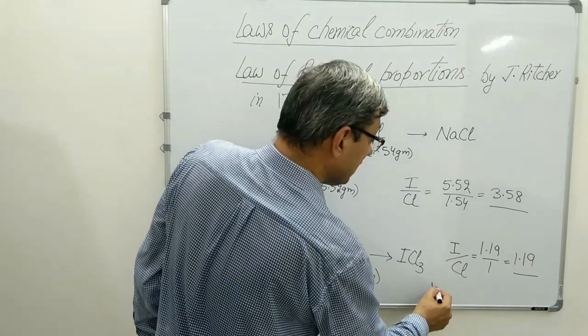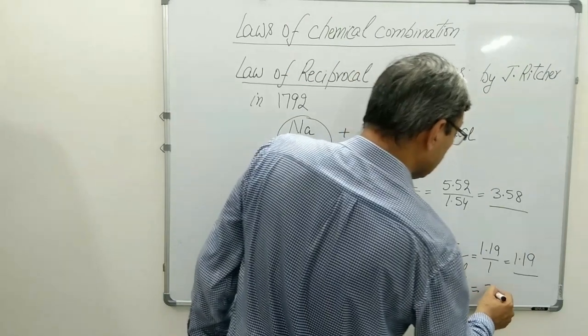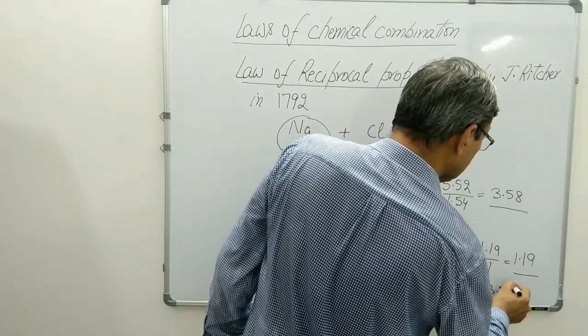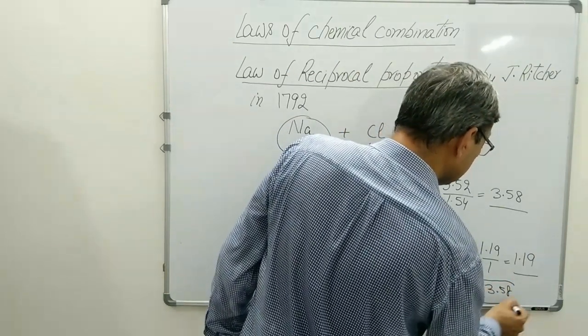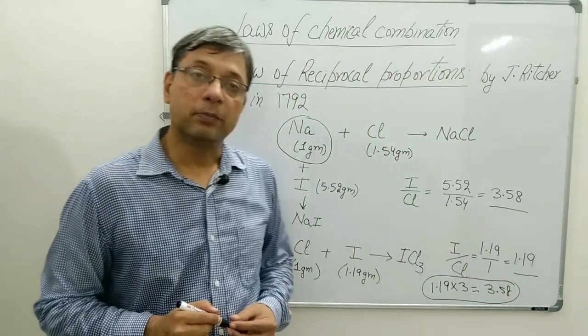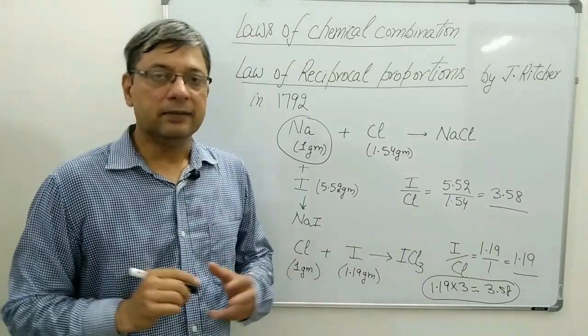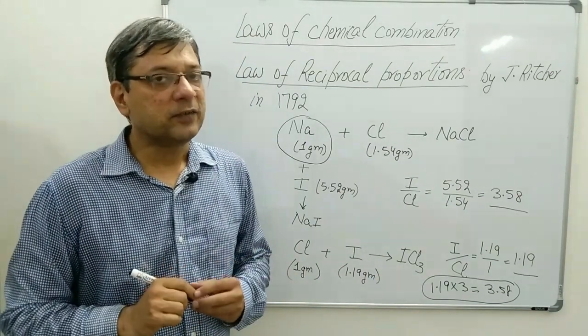If we multiply 1.19 by 3, we get 3.58. This is the law of reciprocal proportions. We can express it in the English language.